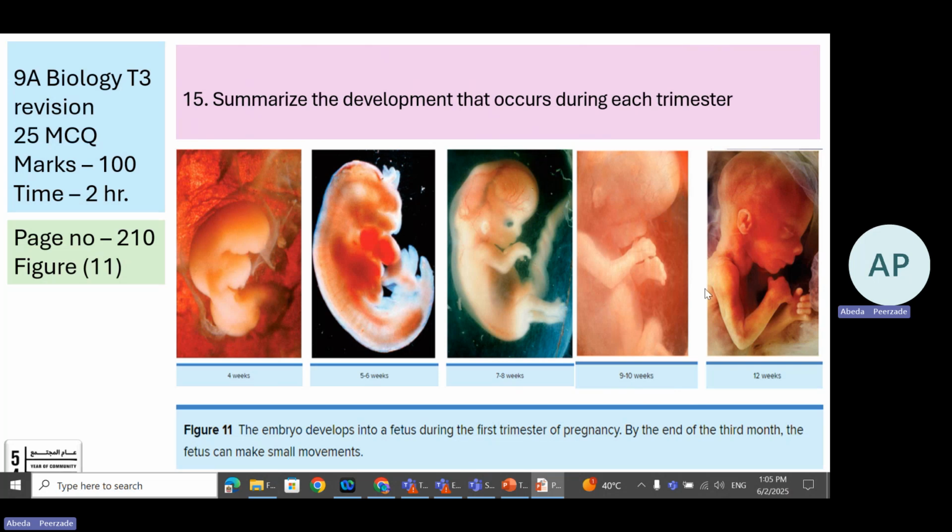Okay, now these two pictures look very similar. But what's the difference here? In the 9 to 10 weeks baby, look at this, the head is bumpy or like swollen. In the 12 weeks baby, the picture is very clear. The head is straight. All right, a well developed fetus.